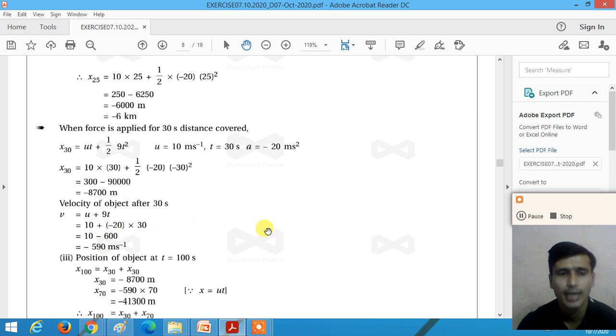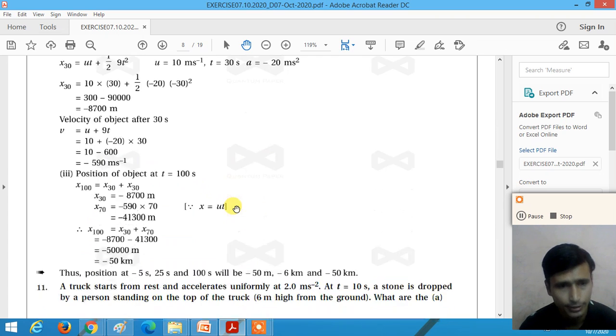That will help in calculating the position of the object at 100 seconds. So the position of the object at 100 seconds, x100 is equal to x30 plus x70, right? Up to 30 seconds, what amount of distance is traveled by the body? And from 30 seconds to 100 seconds, what amount of distance is traveled by the body? So x30 plus x70.